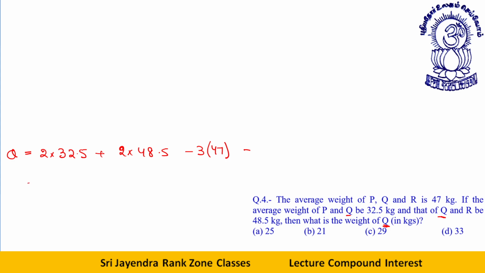So 2 into 32.5 and 48.5, that is 81, minus 3 into 47. Further you can take a 3 common, that will be 2 into 27, which is 54, minus 47... 3 into 7 will give you 21. Okay, dear students, that is your answer. Done with this type, let's move to the next type.